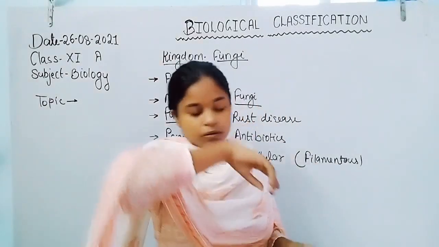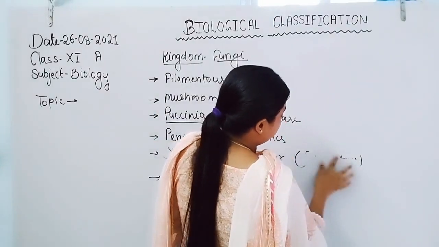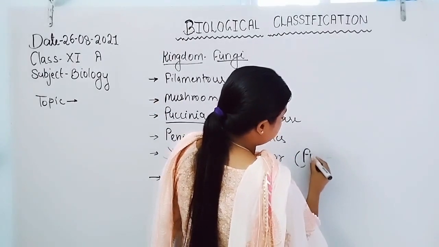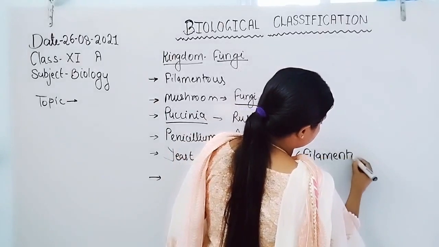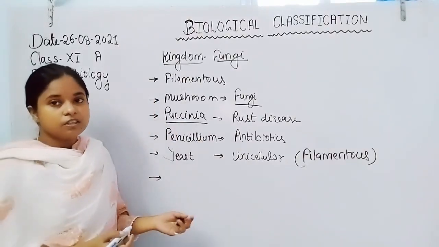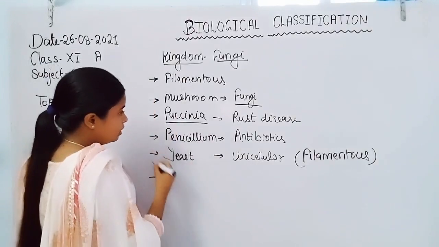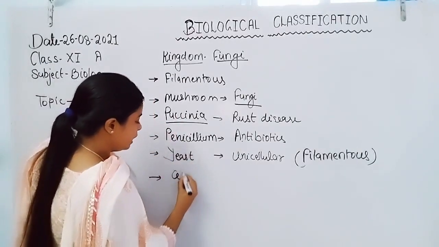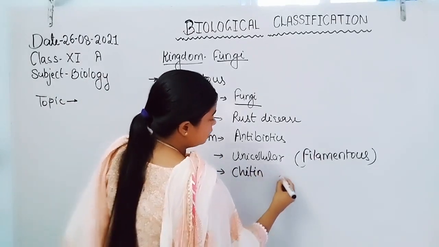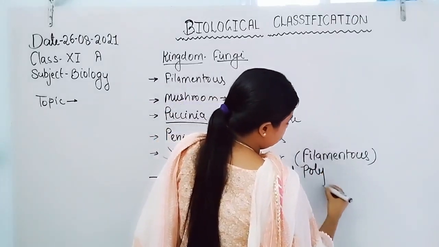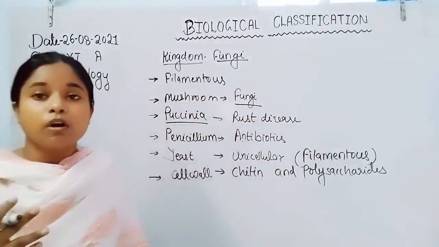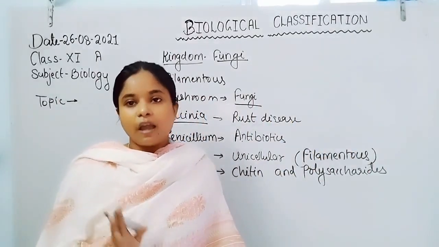Now, if we talk about the characteristics of the cell wall and their cellular organization, they have a cell wall, but the cell wall is formed by chitin and polysaccharide.